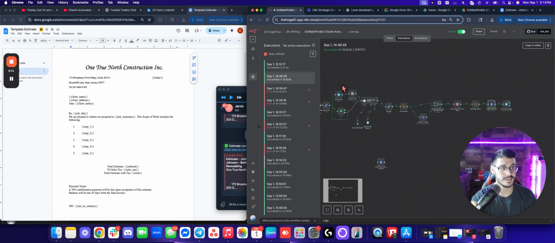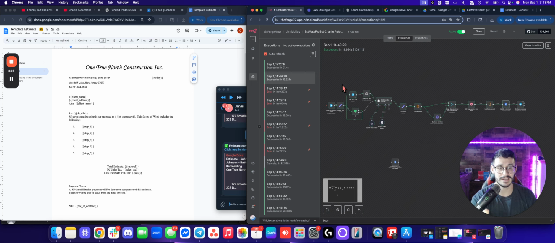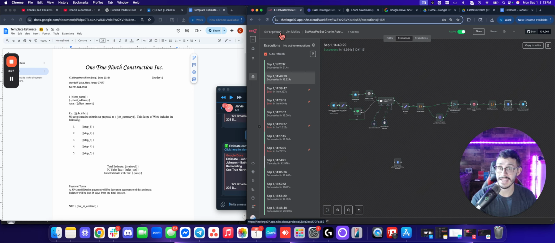If you guys would like this template, just reach out to me personally. I didn't create a custom template for it. But yeah, this is how I save my construction client 3 hours a day on the work site.